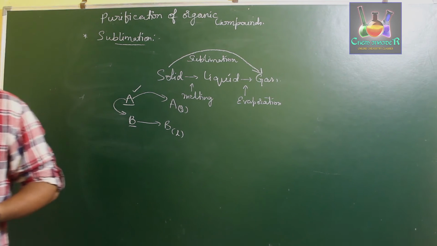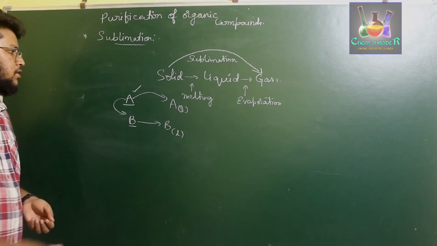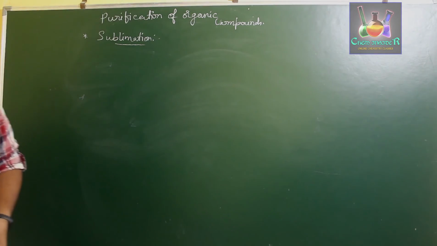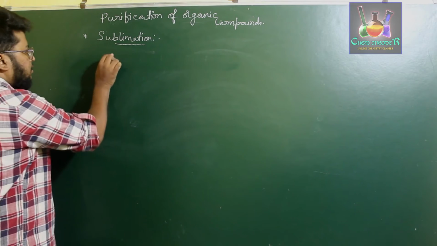Now what exactly is the definition of sublimation? Let us write it down. Sublimation, let us write down the definition.